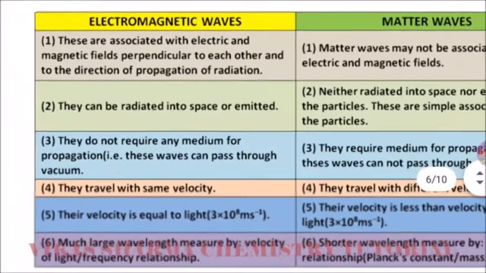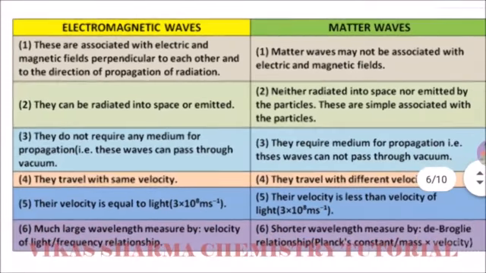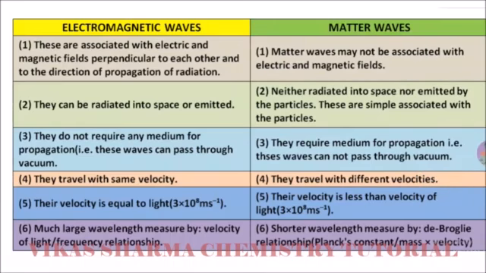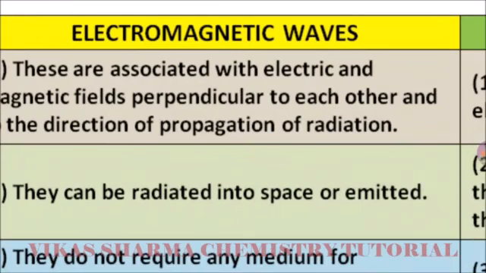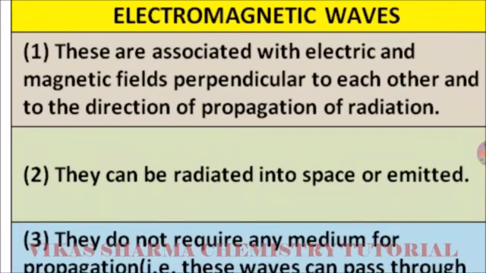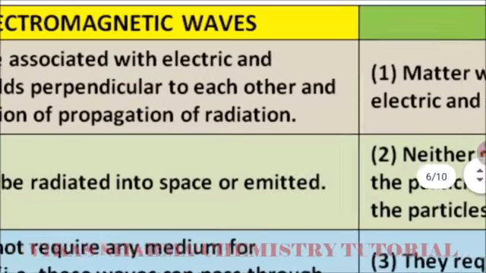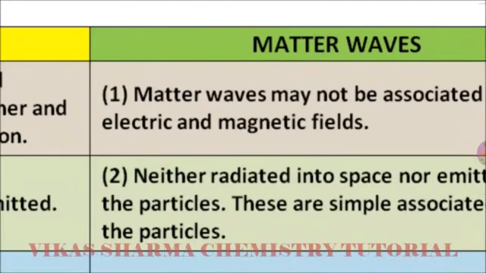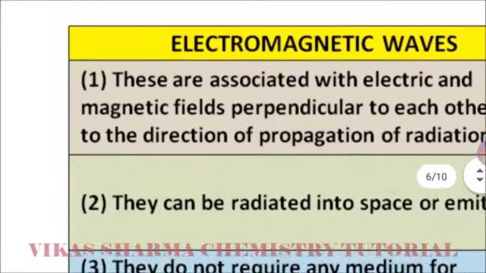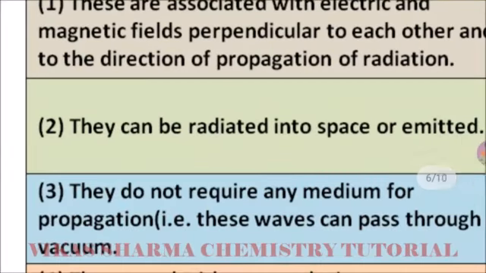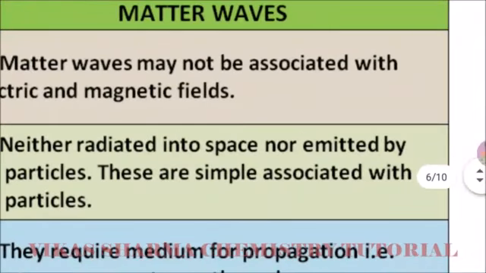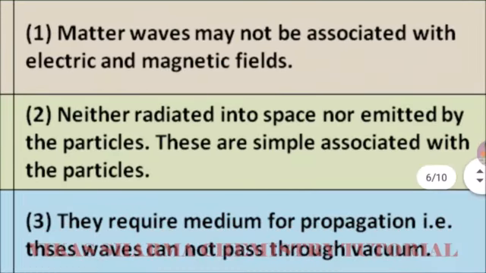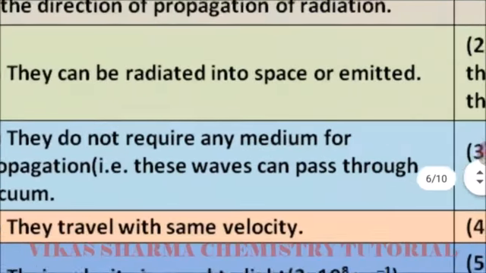So what are the differences between electromagnetic waves and matter waves? First one, electromagnetic waves are associated with electric and magnetic fields perpendicular to each other and to the direction of propagation of radiation. But matter waves may not be associated with electric and magnetic fields. Electromagnetic waves can be radiated into space or emitted, but a matter wave is neither radiated into space nor emitted by the particle. These are simply associated with the particle.